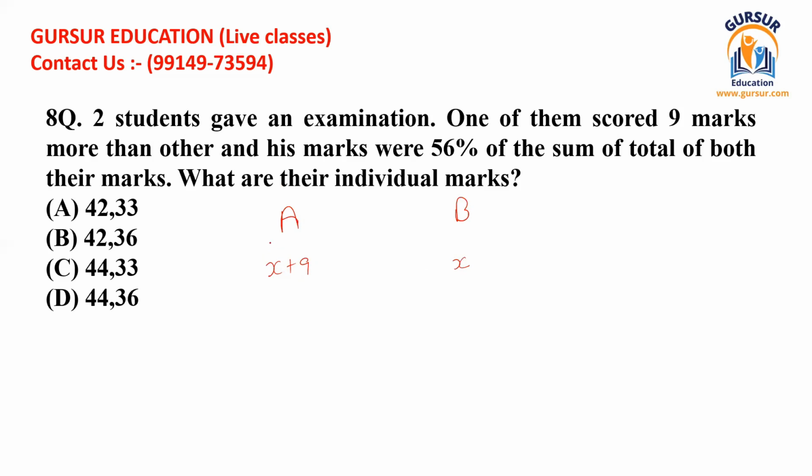So one of them has scored 9 marks more than the other, and his marks were 56% of the sum of a total of both their marks. So this is the final equation. Whatever the total marks they have got, marks of A plus marks of B, if we find 56% of the total marks of both, then this is the individual marks of A only.